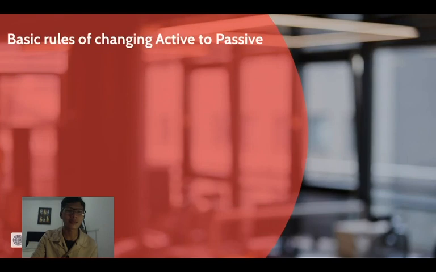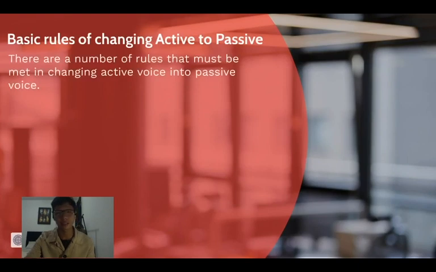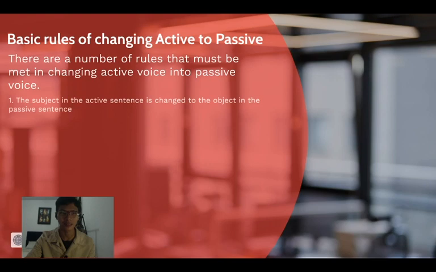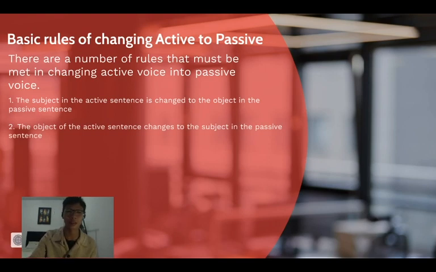There are a number of rules that must be met in changing active voice into passive voice. First, the subject in the active sentence is changed to the object of the passive sentence. Second, the object of the active sentence changes into the subject in the passive sentence.